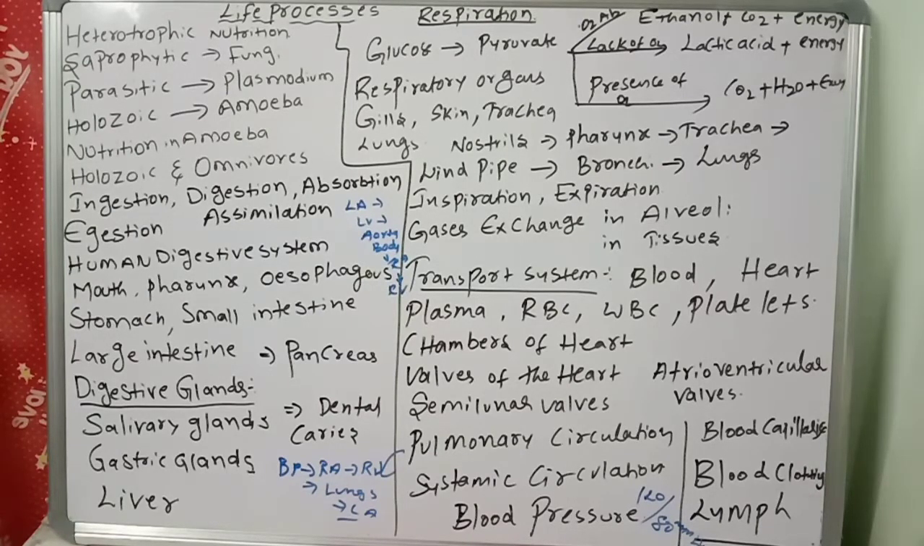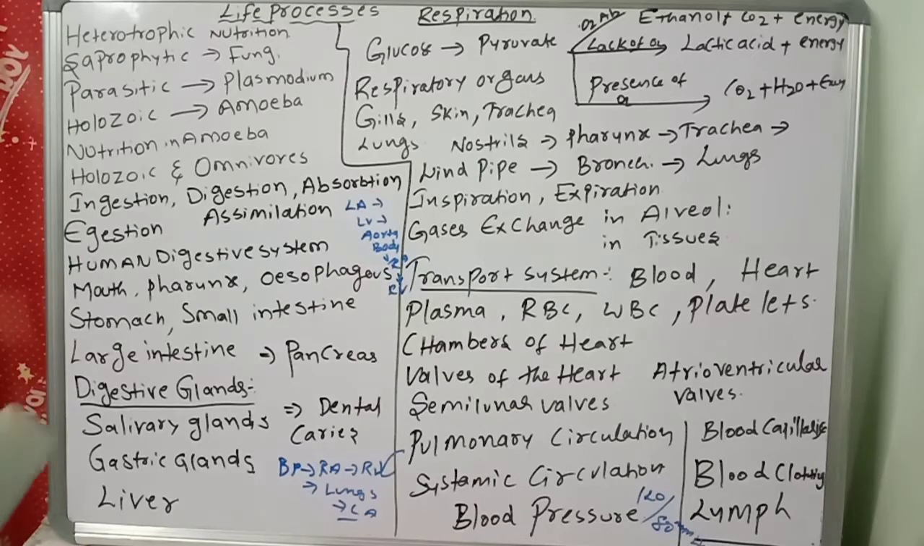What is the human digestive system? What are the parts of the human digestive system? What is intracellular digestion, inside the cell, and extracellular digestion, outside the cell? What is parasitic, what is saprophytic, what is holozoic? You should remember these. How many steps are in holozoic nutrition? Ingestion, digestion, absorption, assimilation. When you practice, open the textbook once and read all the concepts, and you will definitely get good marks.